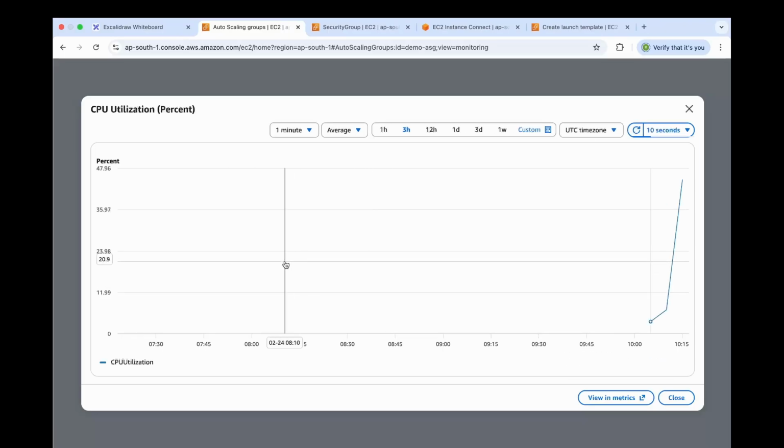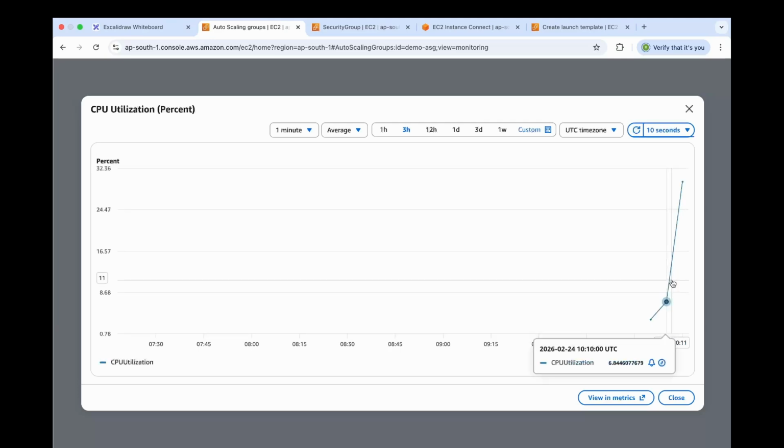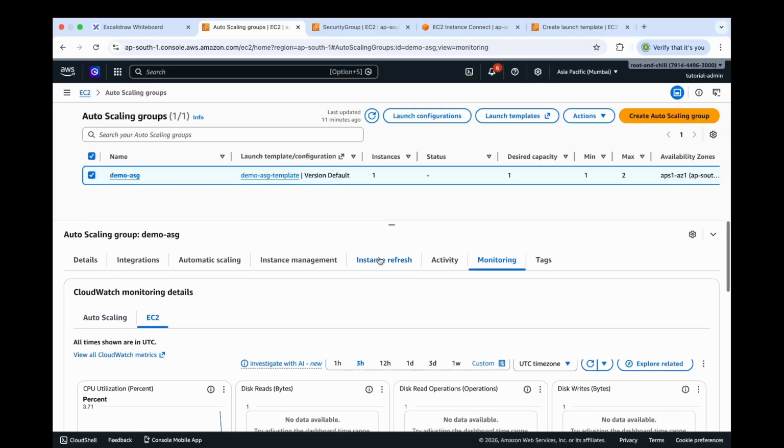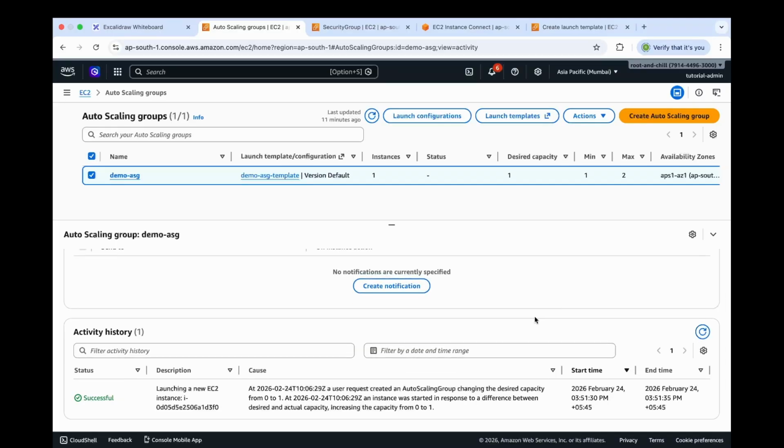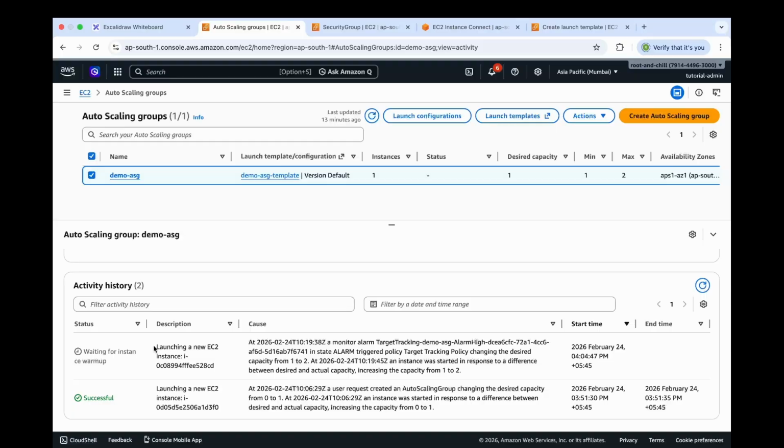Here in the CPU utilization graph, we can see we have increased our CPU utilization to above 25%. Let's close the CPU utilization graph and let's look into this activity tab. Let's click refresh. Now let's wait till the ASG handles the scaling. Finally, we can see auto scaling has launched a new EC2 instance in response to our CPU stress command. So it shows that our target tracking is working correctly with the max value of 2.